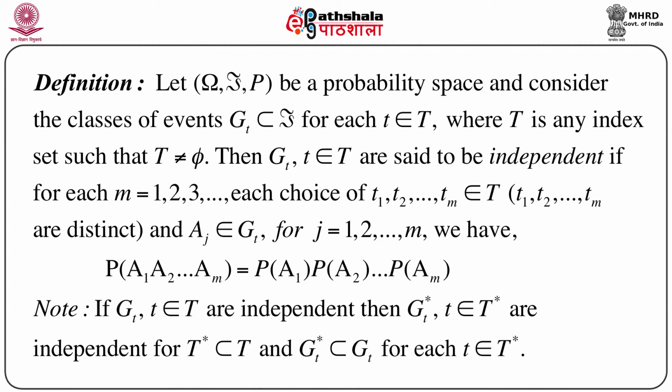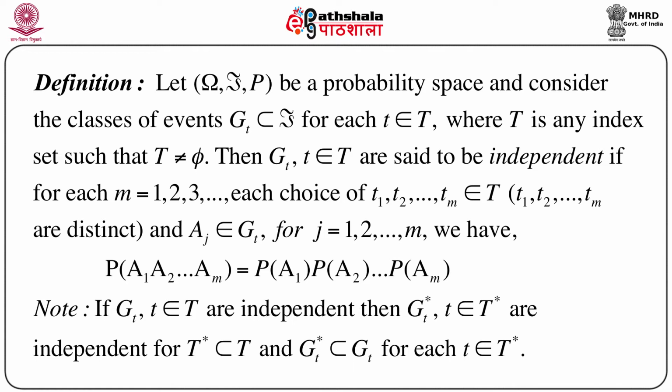That means we are considering the independence of m events, where m is for the moment finite, and each Aj belongs to G t. Note that G t must be a subset of script F. Another important point to note: if G t, t belongs to capital T, are independent as per the previous definition, then G t star, where t belongs to capital T star, are independent for T star a subset of T and G t star a subset of G t for each small t belonging to capital T star.